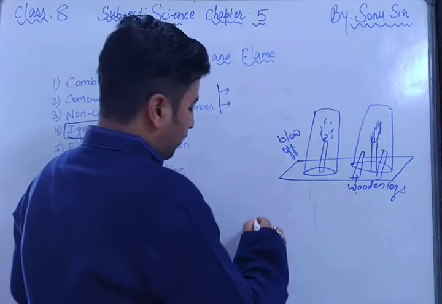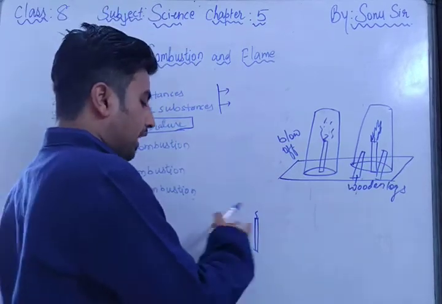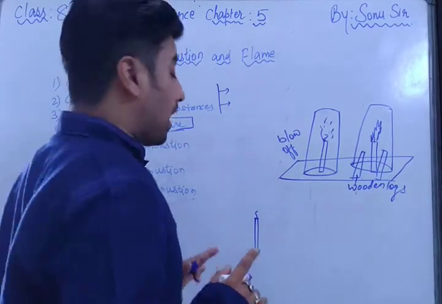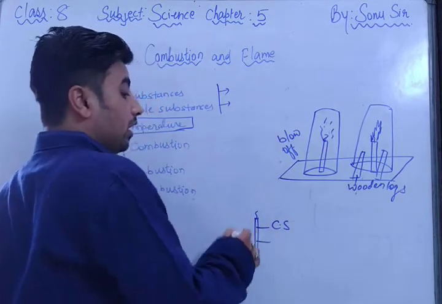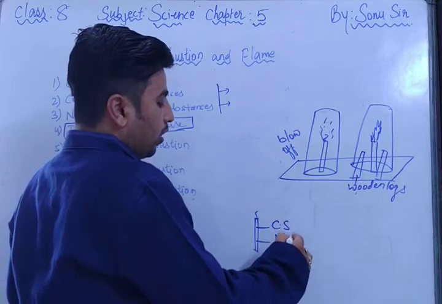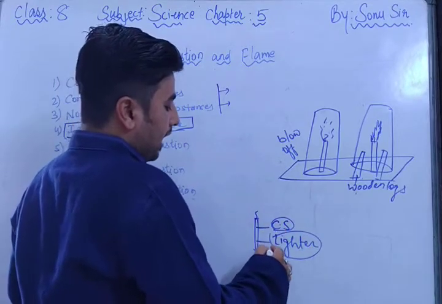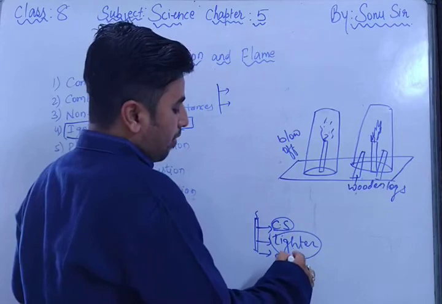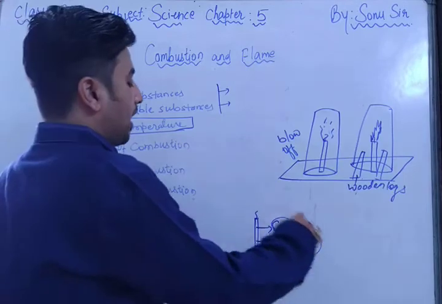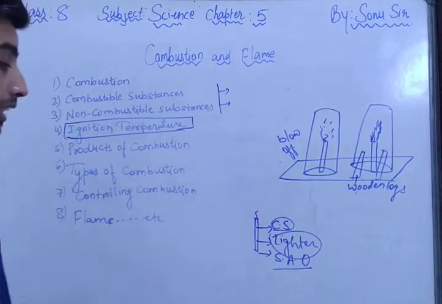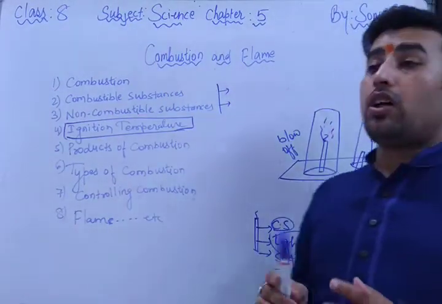See, first of all, suppose here there is one candle. This candle can burn, so this is the combustible substance. First of all, I require the three things. After that, the thing which will ignite this, a lighter or anything else which can heat it. And the most important thing, a sufficient amount of oxygen. If these three things are available, then only any substance can burn. Except for these three things, no substance can burn.